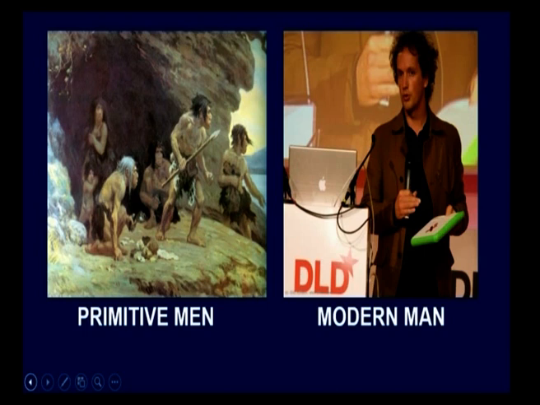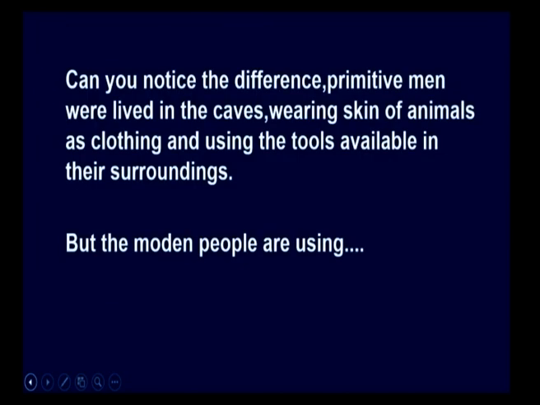Children, observe the picture. Here in the picture, you have seen two images. One picture is of a primitive man and the other picture is of a modern man. Do you notice the difference between the primitive man and modern man? The primitive men lived in the caves, wearing skin of animals as clothing and used the tools available in their surroundings.